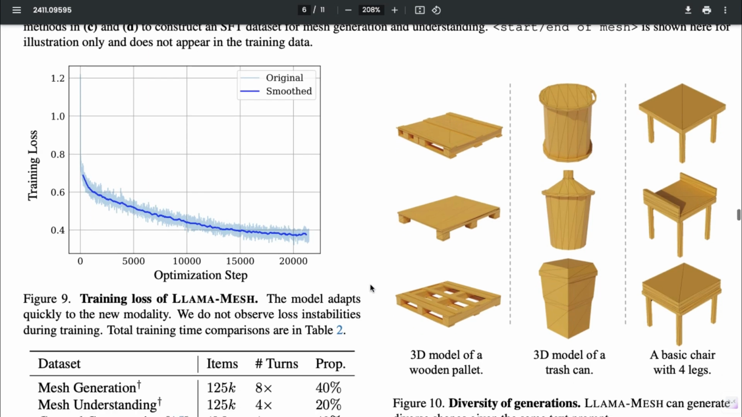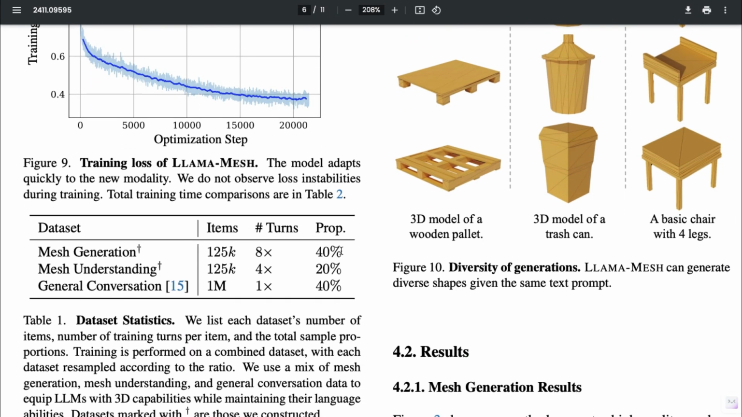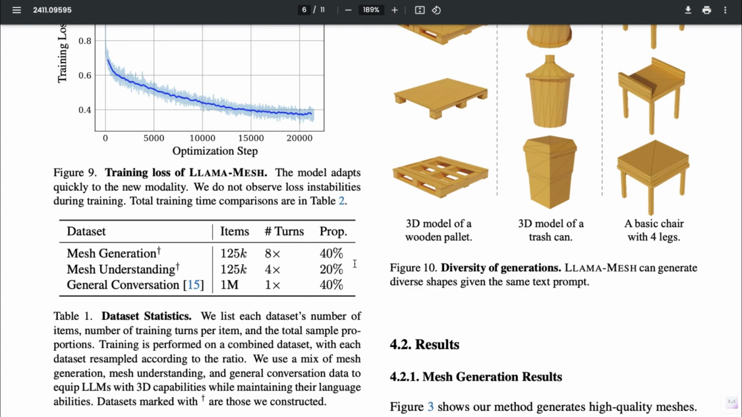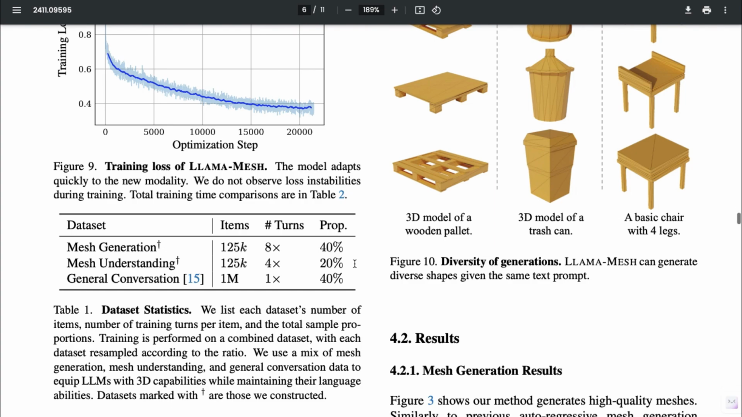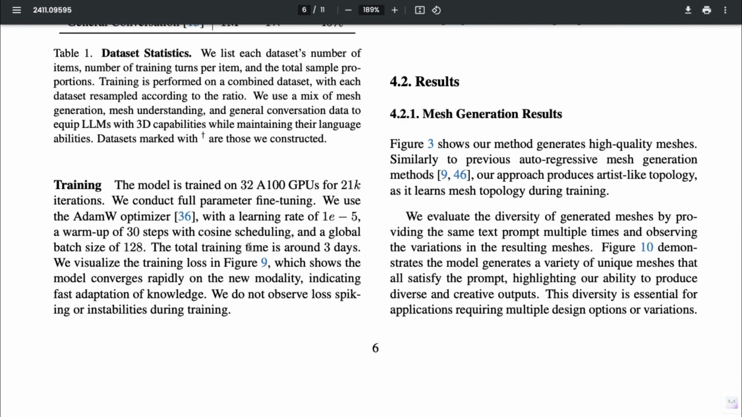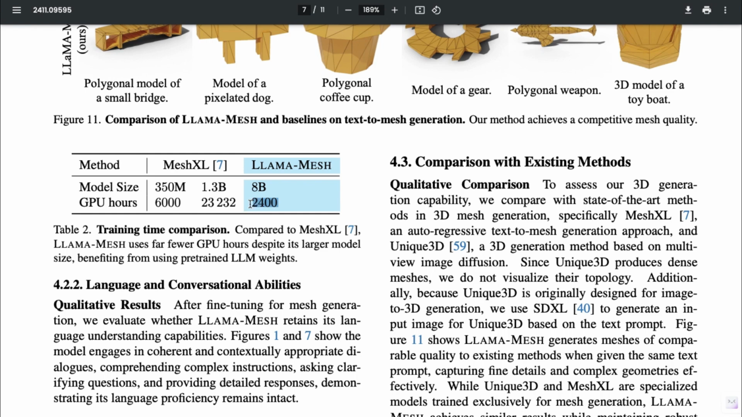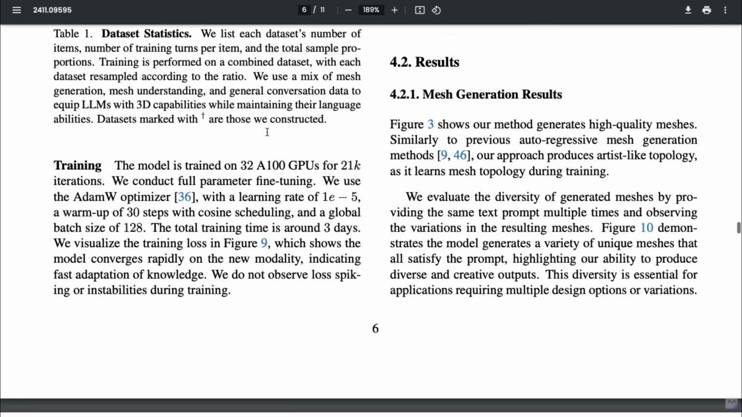The dataset for fine-tuning is divided into three categories. 40% of the data focuses on mesh generation, 20% on mesh understanding, and the remaining 40% on general conversation. This allows the model to not only generate meshes but also understand and interpret them while maintaining the ability to engage in general conversations. For training, the researchers conducted supervised fine-tuning using this dataset. The training took approximately 2,400 GPU hours, using 30 to 100 GPUs, each with 80 GB memory, over 21,000 iterations.